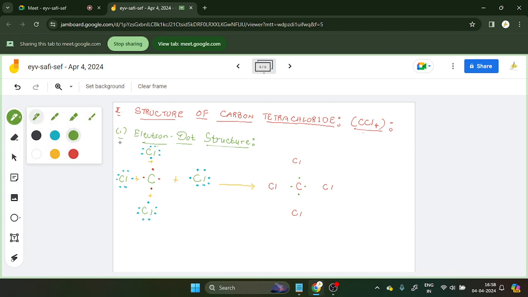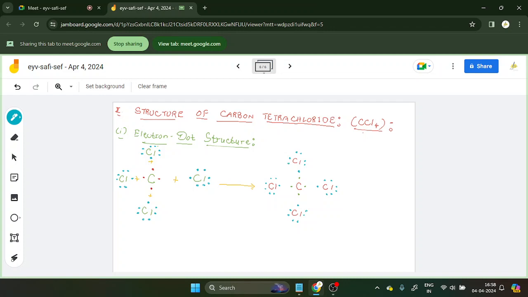Same story. Each Cl has 1, 2, 3, 4, 5, 6, 7 electrons.